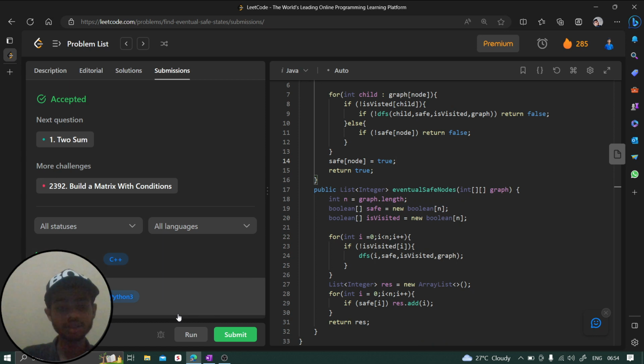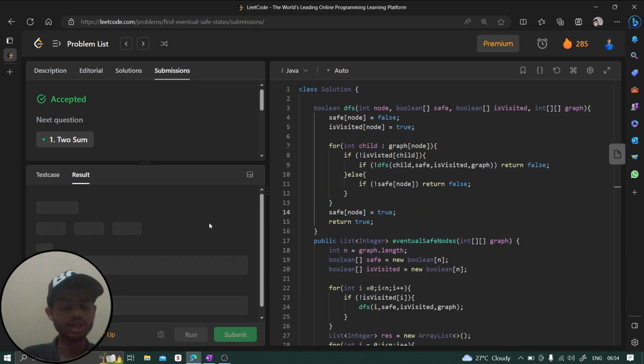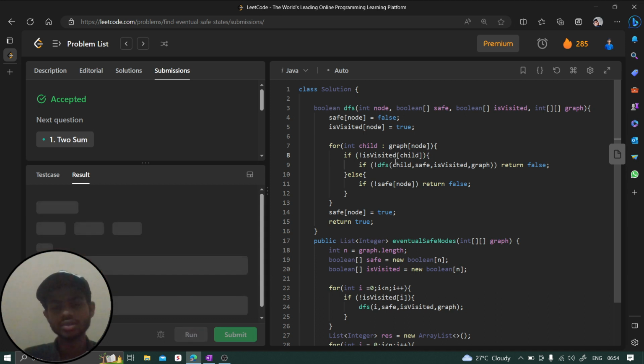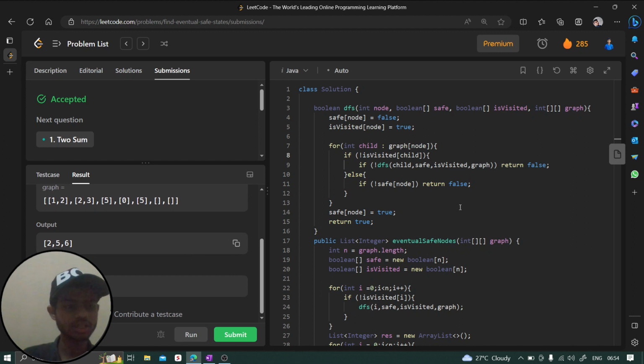Fine. Now this is done. Let's run this code and see whether it's working fine or not. Okay, so we got a compiler error on visited. So the spelling is a mistake here. Now let's see. I hope it should work, right? So the first test case is passed. Here it's getting a 4, but the output should be 5. So did we do something wrong here?